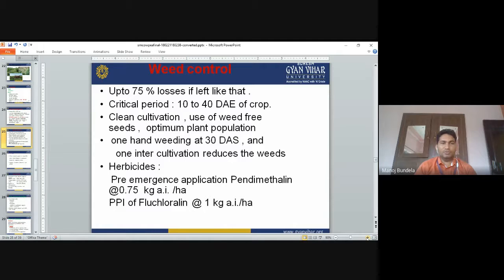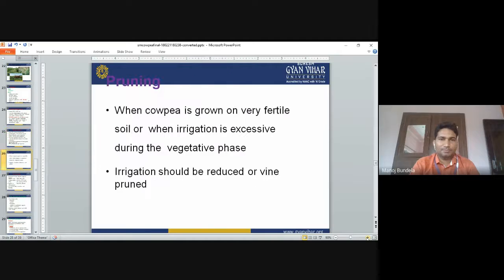The herbicides we can use are pre-emergence herbicides like pendimethalin 0.75 kg per hectare, or PPI fluchloralin, we can use 1 kg per hectare. So these are the herbicides we can use. Either we can use the herbicide or we can go for hand weeding. So hand weeding is the best.